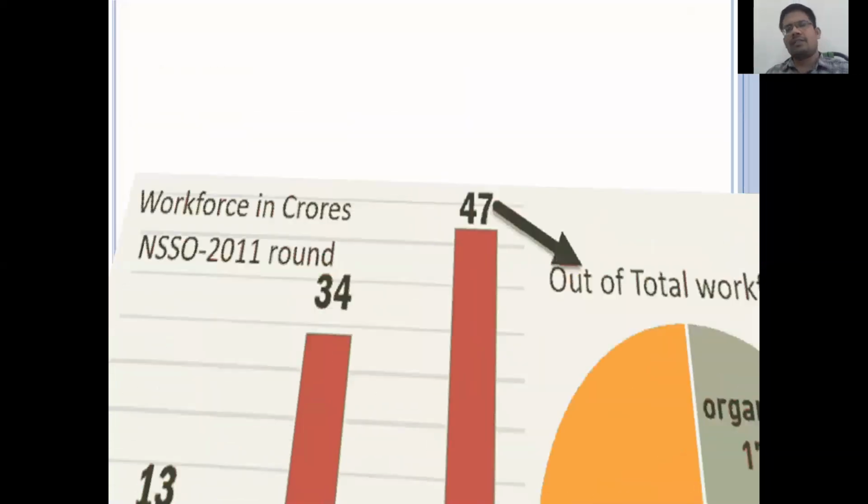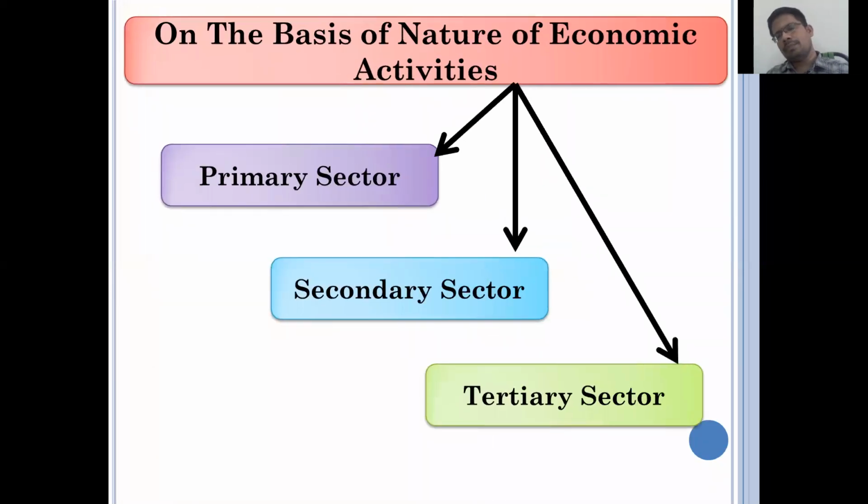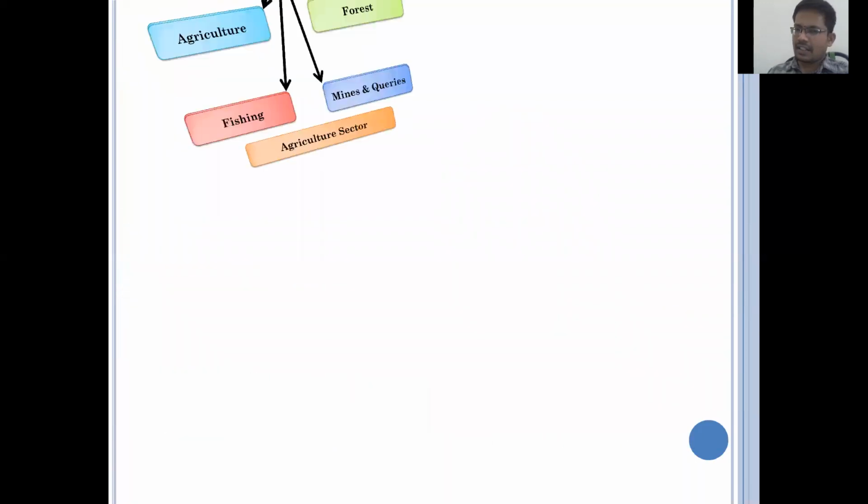And the next one, very, very important: based on the nature of economic activity, our Indian economy is divided into three parts: primary sector, secondary sector, and tertiary sector. Very, very important one. The primary, secondary, and tertiary sectors are the basic sectors of the Indian economy. So let us first discuss the primary sector.